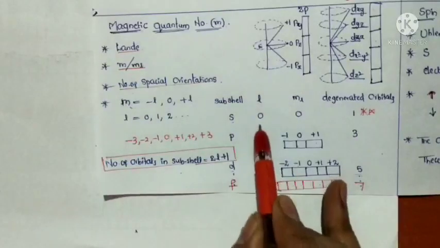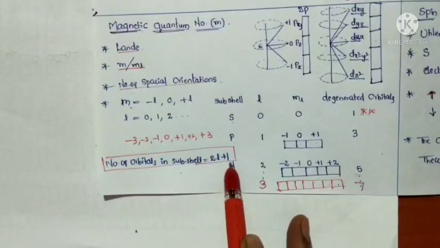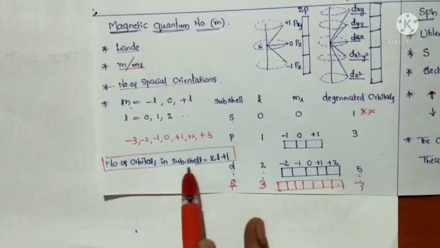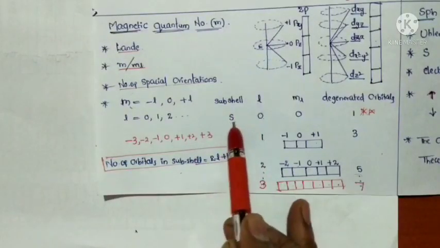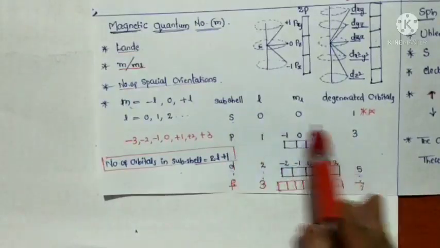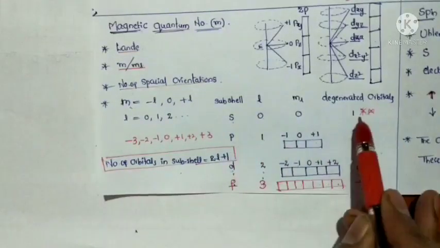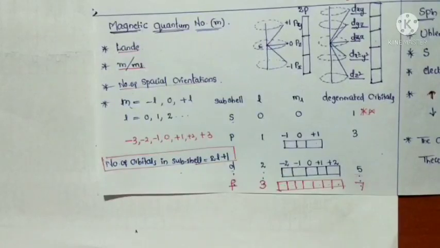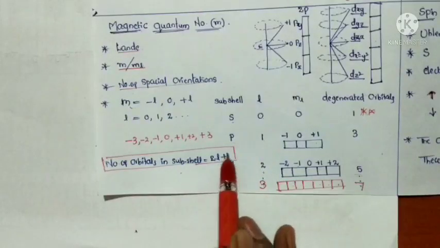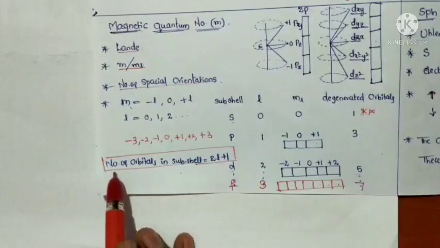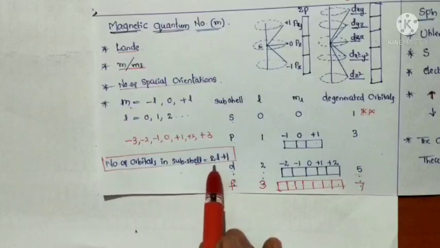If l is equal to 0, only one orbital is present in the subshell, that is s. In the s subshell, only one degenerate orbital is present. If l is 1, that means 2 plus 1, so 3 orbitals.